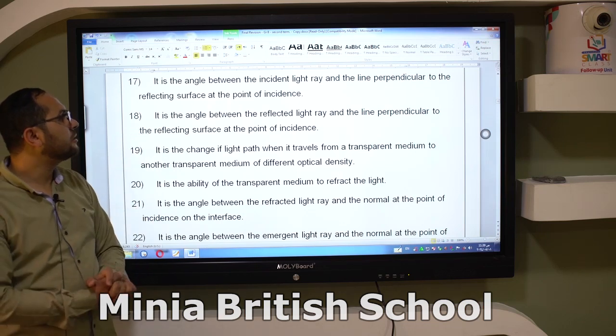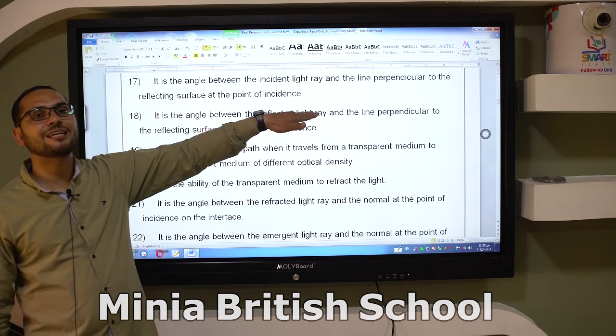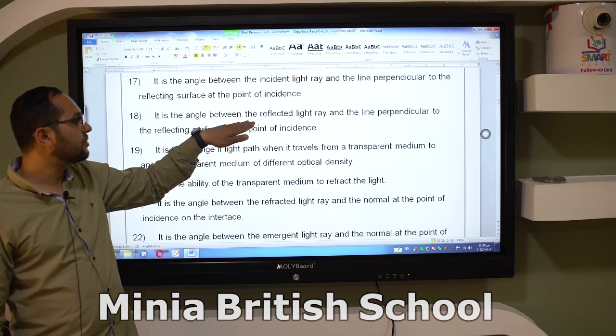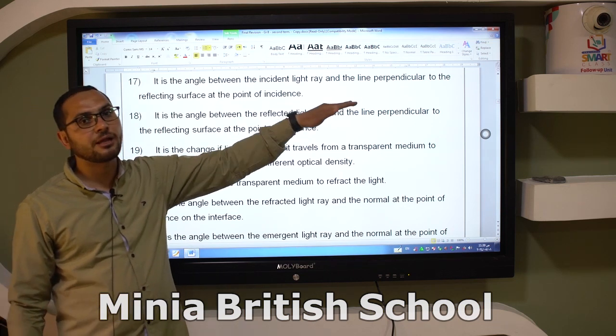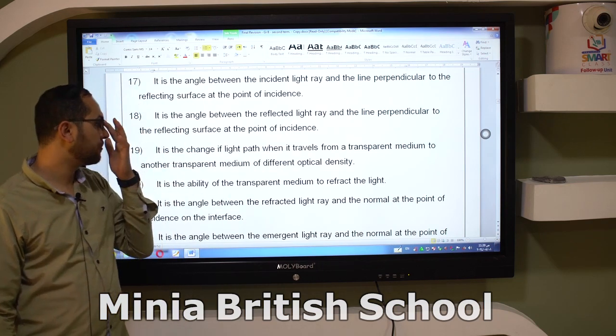Number 18, it is the angle between the reflected ray. Starts with the reflected ray. So this is the angle of reflection, yes.